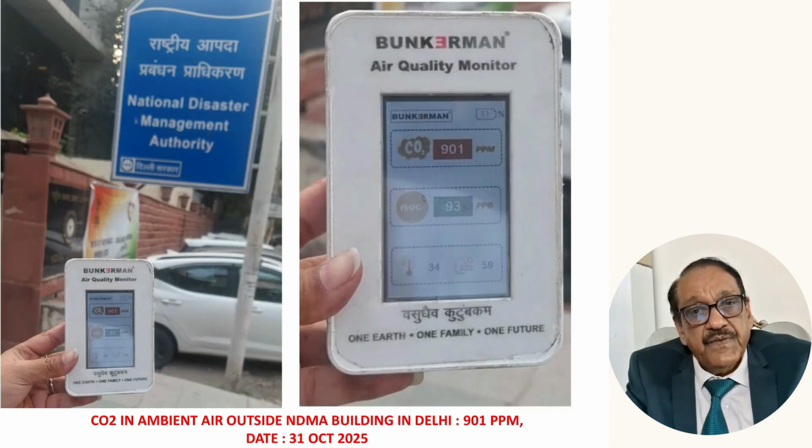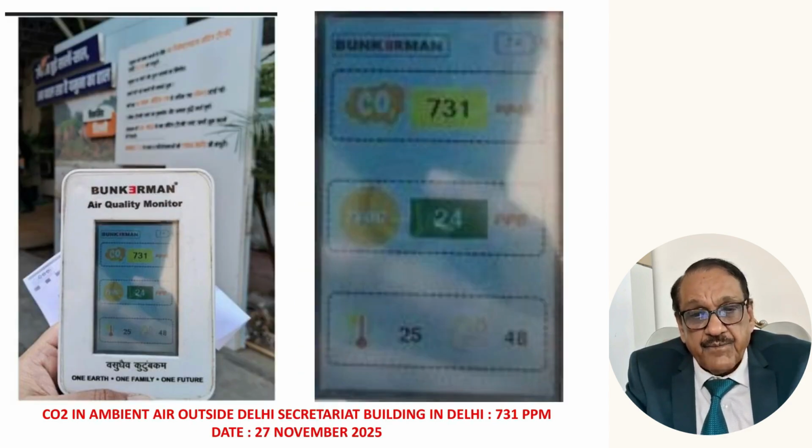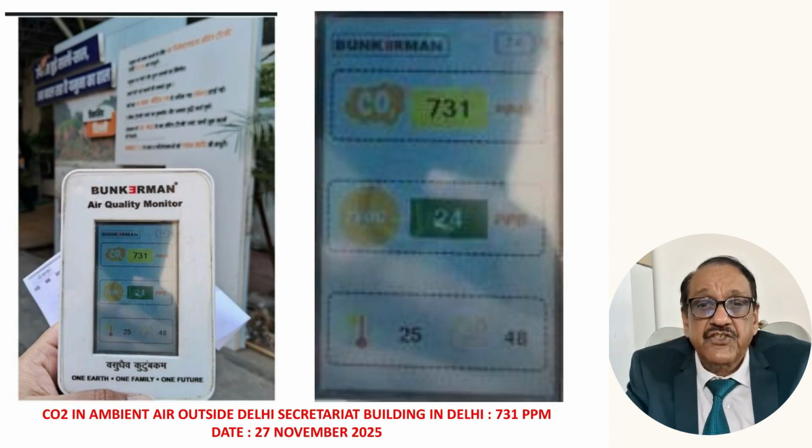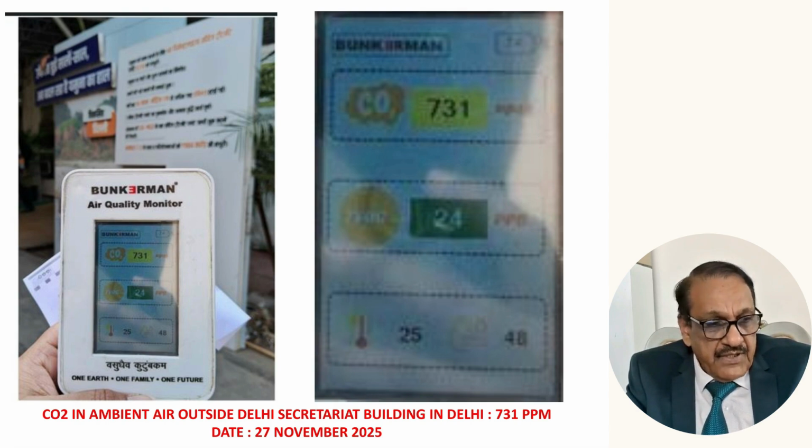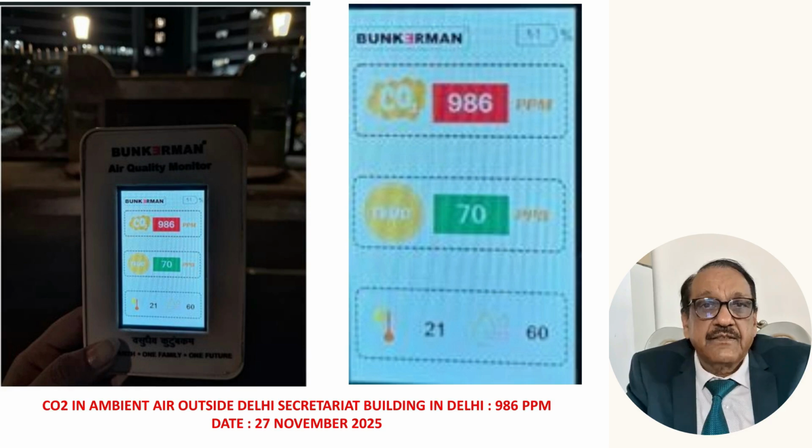Now beyond that, near the National Disaster Management Authority building, the outside environment CO2 was recorded as 901 parts per million. Similarly, even at Delhi Secretariat, the outdoor environment on 27 November, when we went there to give a presentation, outside their building the CO2 content in the environment was 731 parts per million. And when we returned in the evening after the presentation, this is another reading outside that Delhi Secretariat building, it has become 986 parts per million.